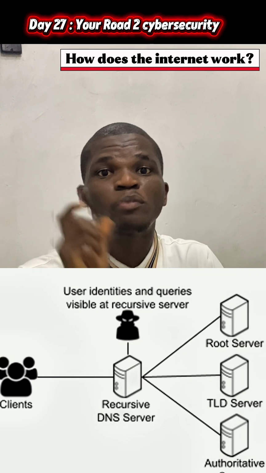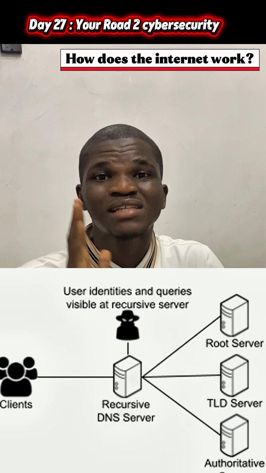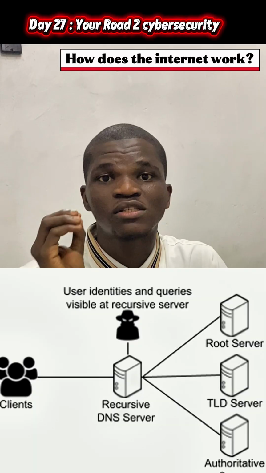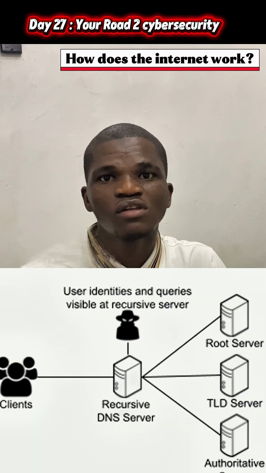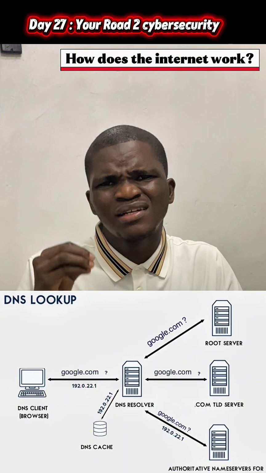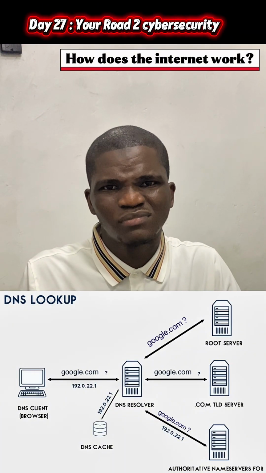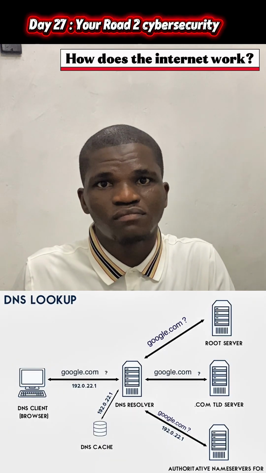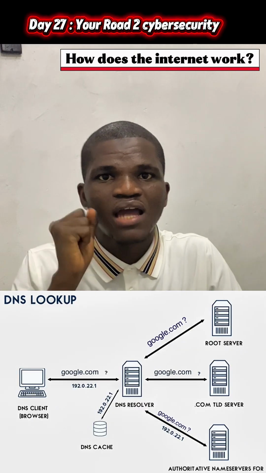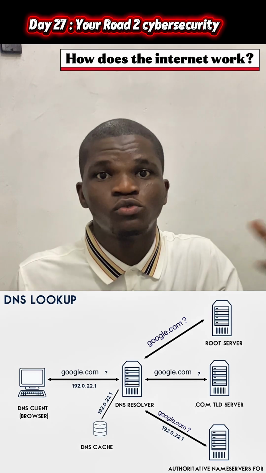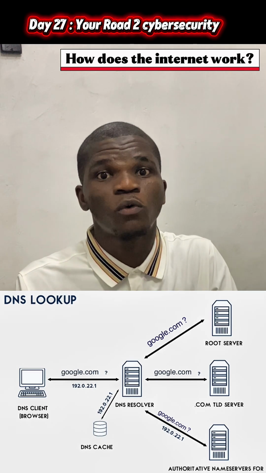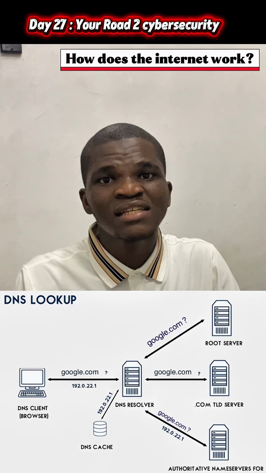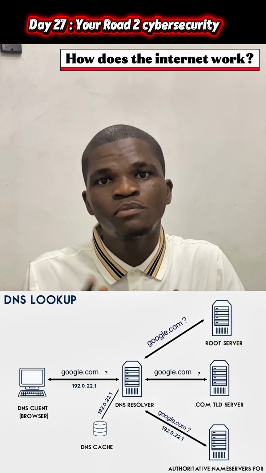Now, the moment you type it on your browser like that, the first thing that will happen is DNS Resolver. As you type it, it will go into the DNS Resolver. The DNS Resolver, which is the domain name system, will check, okay, do I have this google.com in my cache? If DNS Resolver has it, sharp, it will carry it and give it to you and connect the two of you together, and you'll be able to visit the website and look for whatever you want to look for. Good. But if DNS Resolver did not have it at that moment, it will say, oh, I don't have it too. Okay, let me help you to ask.